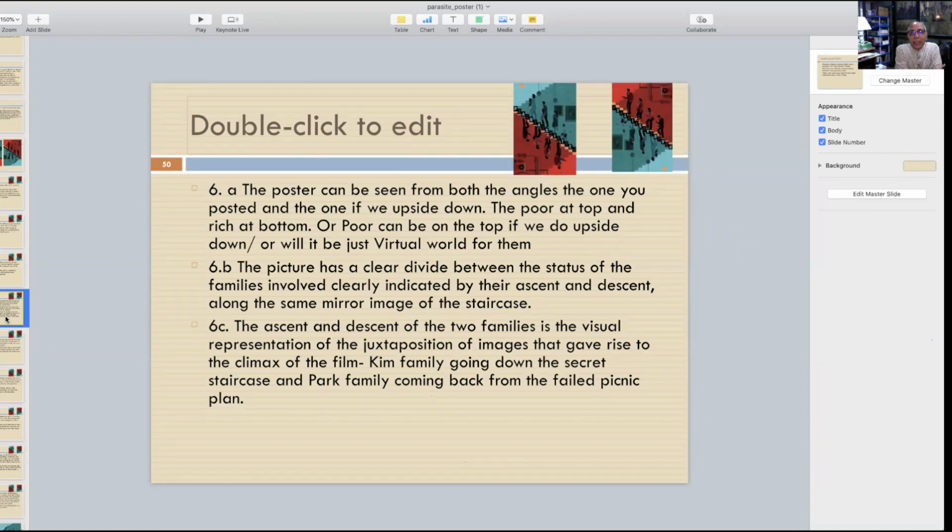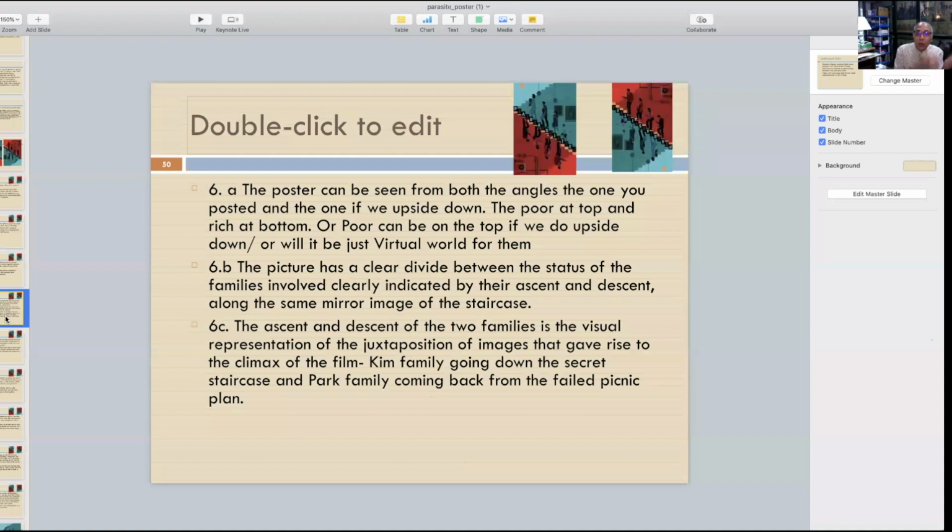The picture has a clear divide between the status of the families involved, clearly indicated by their ascent and descent. It's very simple. The richer will become richer and richer, the poorer will become poorer and poorer. And the same mirror image of the staircase. How they used the staircase, that's really interesting. The ascent and descent of the two families is a visual representation of the juxtaposition of the image that gave rise to the climax of the film. Very, very important thing to notice. Those who have seen the film will be able to understand better.